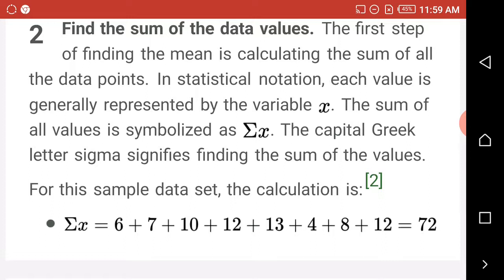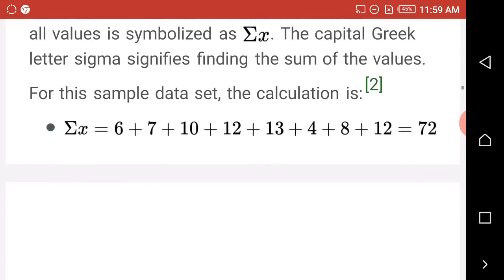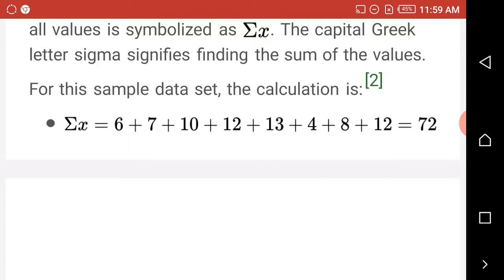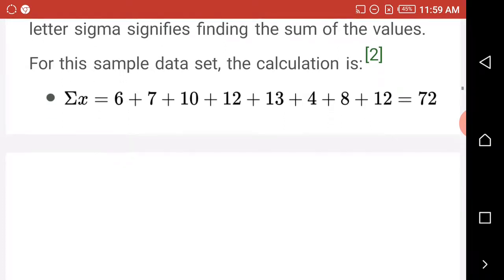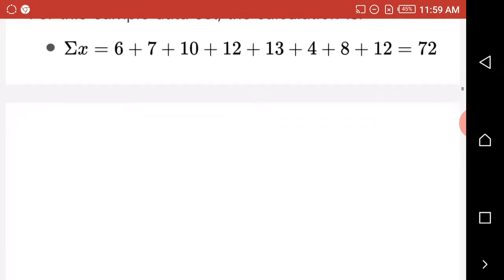This sigma is the capital Greek letter sigma, signifying find the sum of the values. For this sample data set, sigma x is equal to 6 plus 7 plus 10 plus 12 plus 13 plus 4 plus 8 plus 12. You can use your calculator to find out. You have 72.